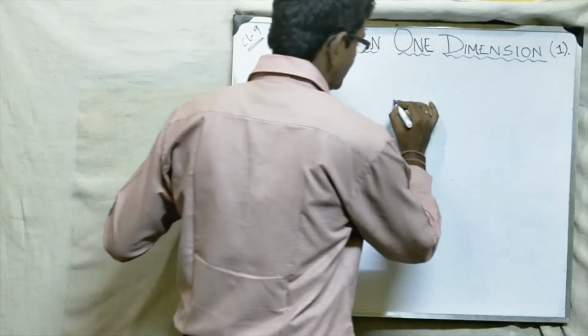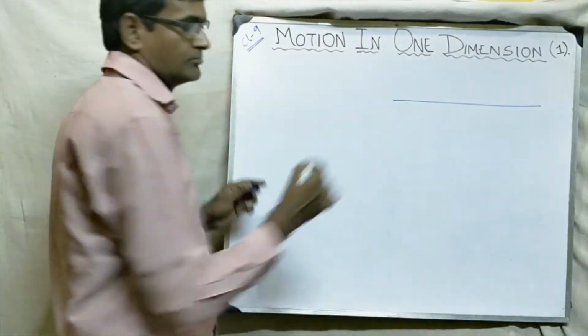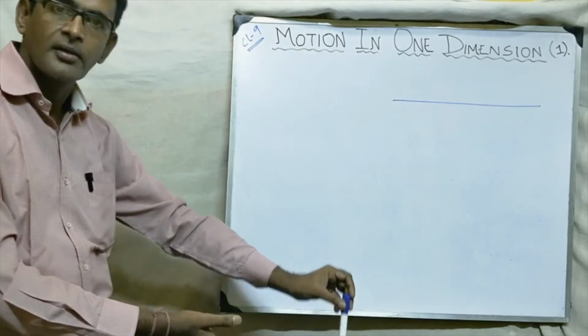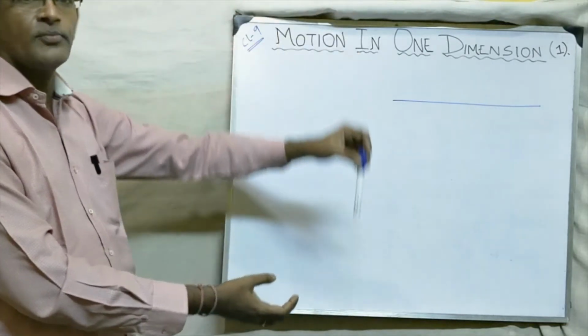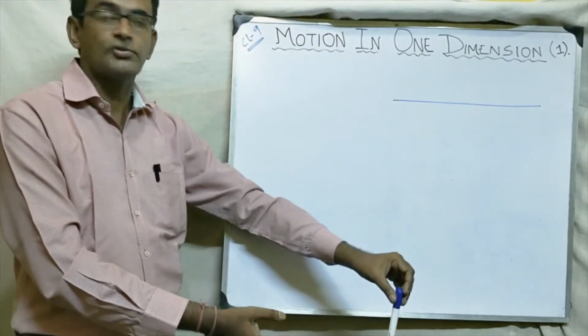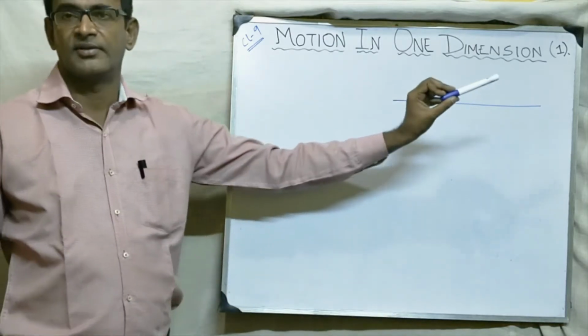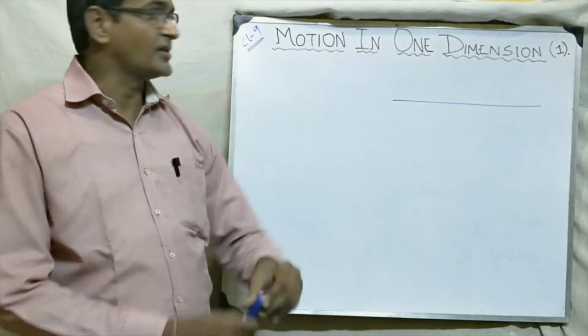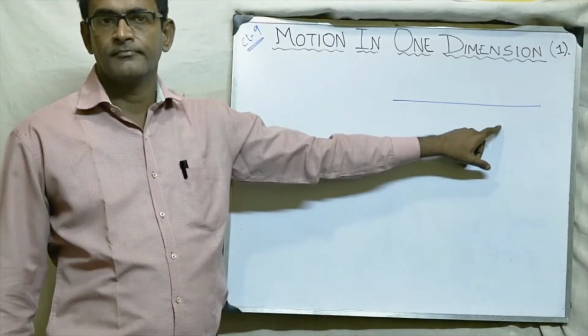If the body moves in a straight line, suppose I drop this marker, it will move straight. This is called motion in one dimension. So if a body moves in a straight line, that is called motion in one dimension.